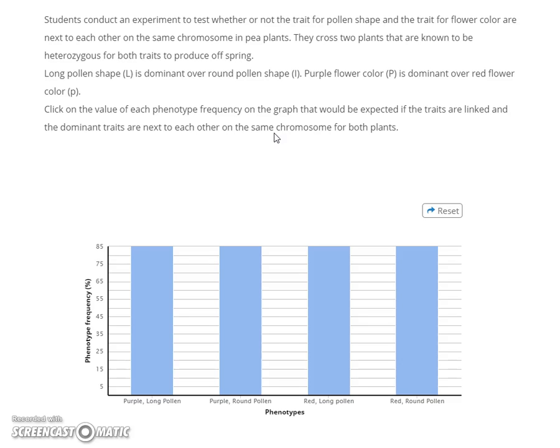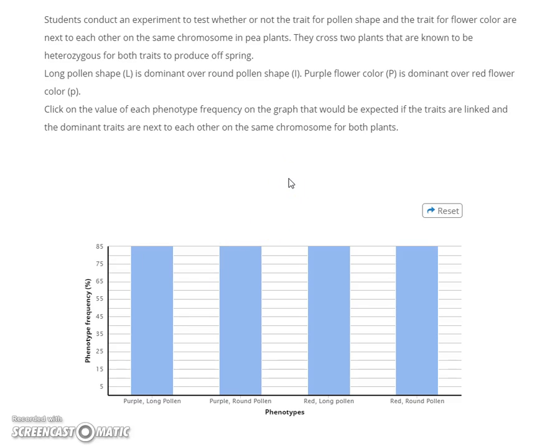And again, you get 9 that are dominant, so you get 9 that are both purple and long. Then you would get 3 that show one dominant trait and the other recessive trait. And then 3 that go the other way with the opposite dominant trait. And then you would get 1 out of 16 that would show only the recessive traits, recessive for both traits at the same time.